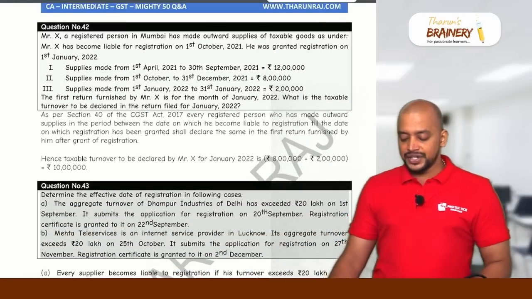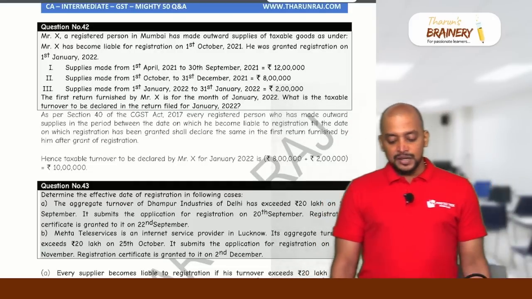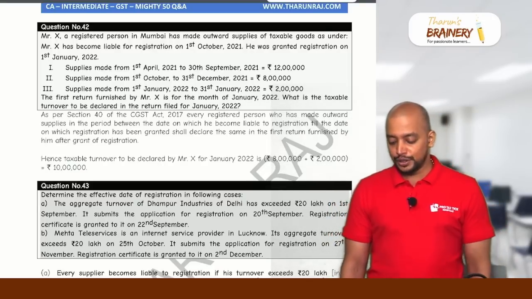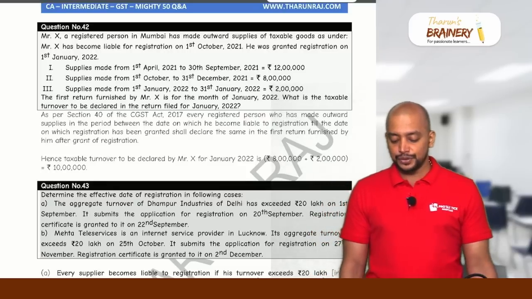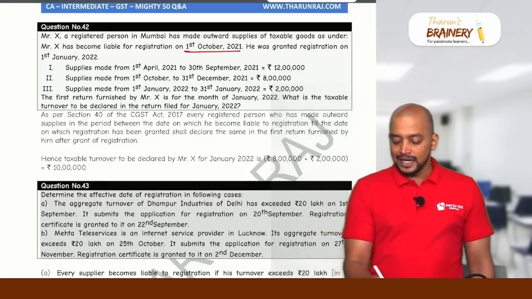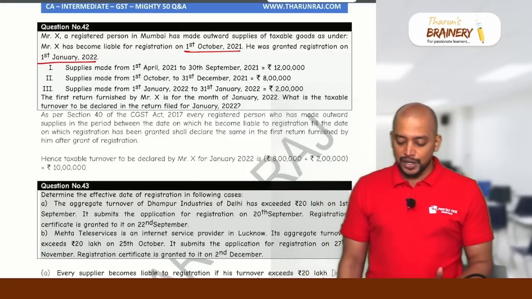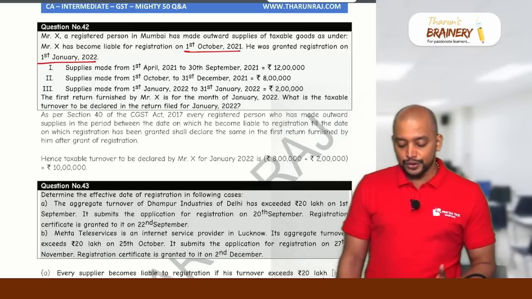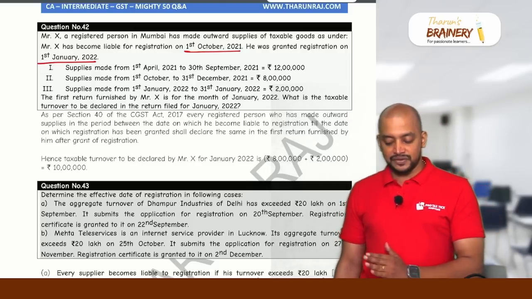Mr. X, a registered person in Mumbai, has made outward supply of taxable goods as under. Mr. X became liable for registration on 1st October 2021. He was granted registration on 1st January 2022. So he is liable for registration from 1st October, but was granted registration on 1st January. Supplies made from 1st April to 30th September, 12 lakhs. Supplies made from 1st October to 31st December, 8 lakhs. From 1st January to 31st January, 2 lakhs.